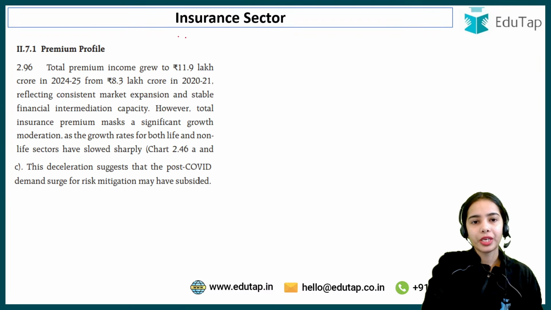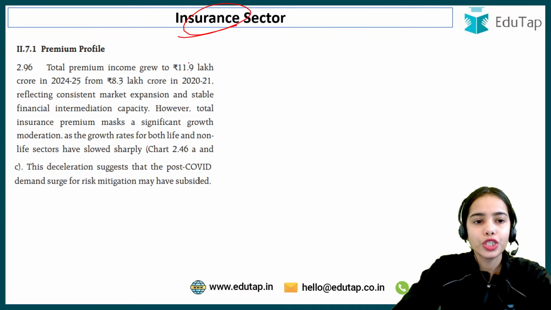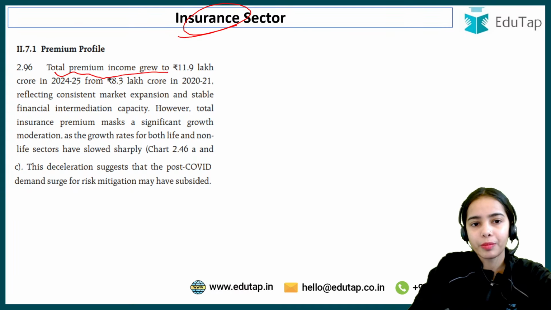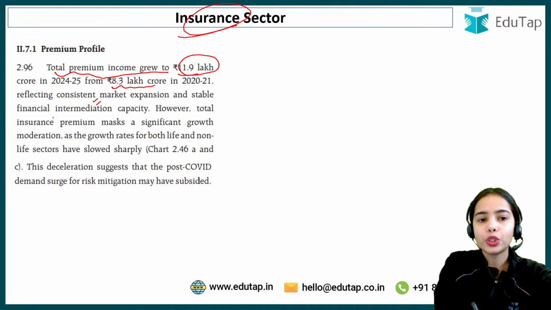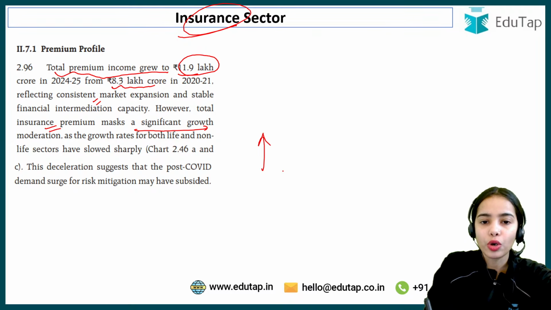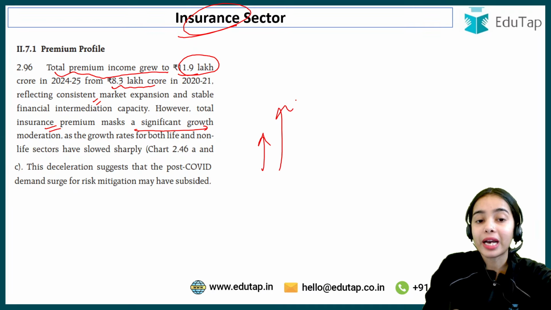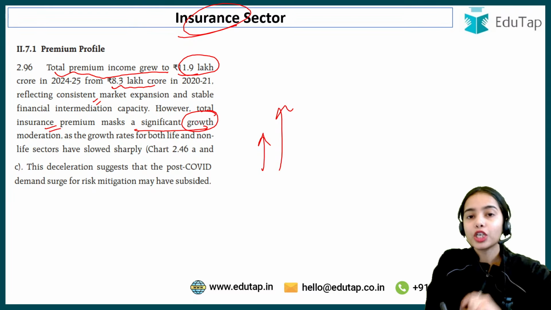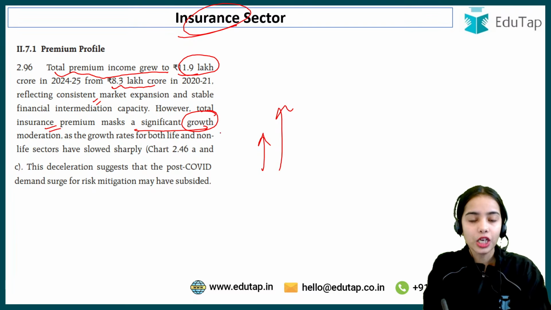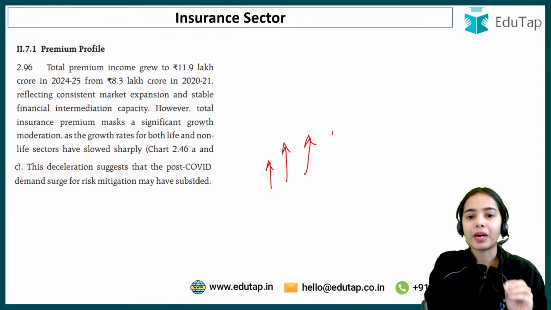Now, coming to the insurance sector. So this is the last part that we have come to. Insurance sector total premium income grew to 11.9 lakh crore from 8.3 lakh crore, reflecting the consistent market expansion that is happening. However, the total insurance premium masks a significant growth moderation. So the insurance premiums are growing, but by a lesser rate. The growth is happening, but the growth rate has moderated.